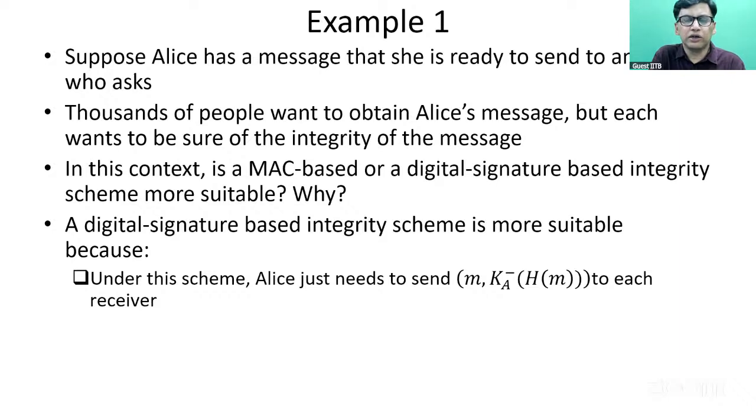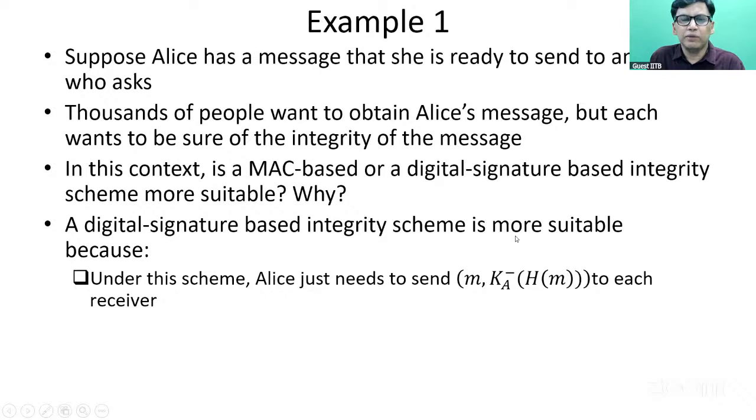As we just discussed, under this digital signature-based integrity scheme, Alice just needs to send this quantity, m comma K^- of h of m, to each receiver. Alice uses a private key to calculate K^- of h of m, and every user has the public key of Alice, so they can calculate K^+ of K^- of h of m and verify that that is equal to h of m, and that equals the hash of the first part of the message, that is hash of this m. If that is true, then they can be sure that the message has integrity. That is, it has not been modified during transit.